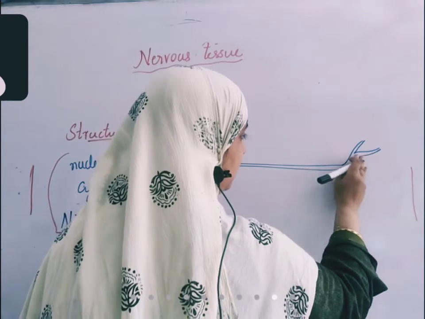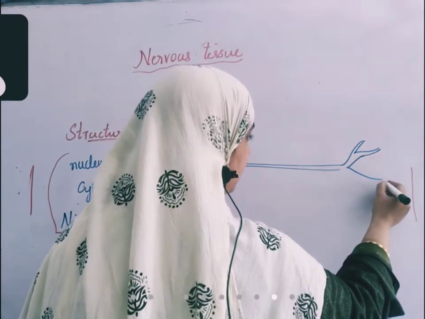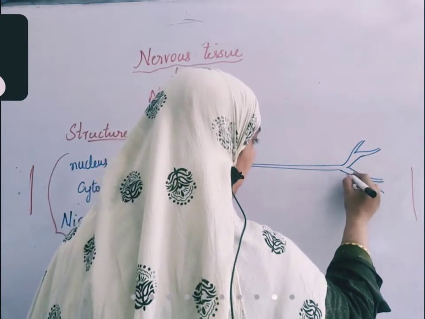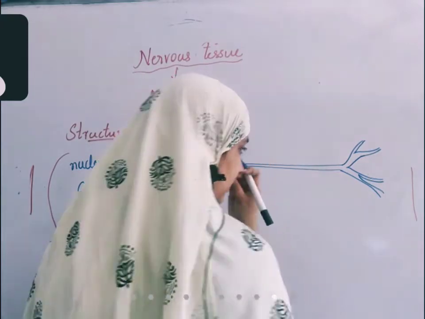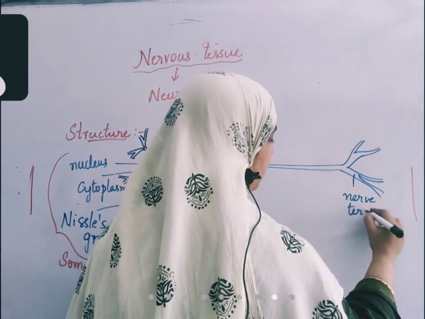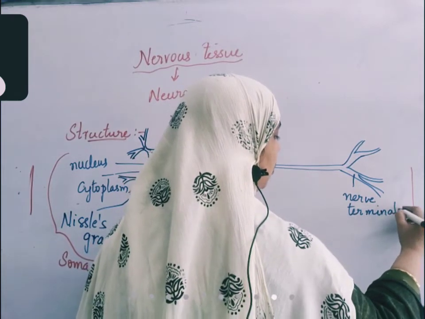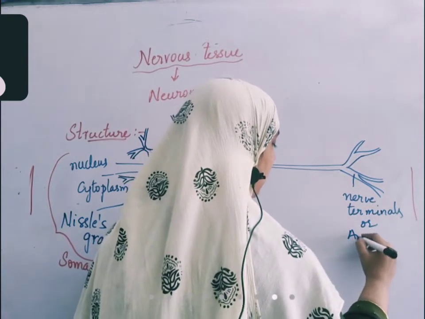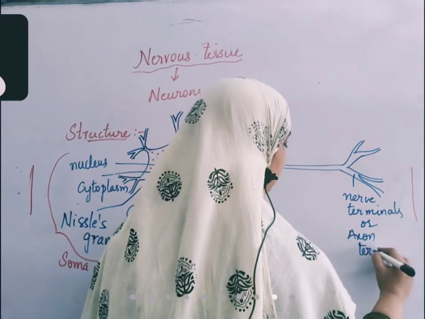These branches are called nerve terminals. You can also call them axon terminals.